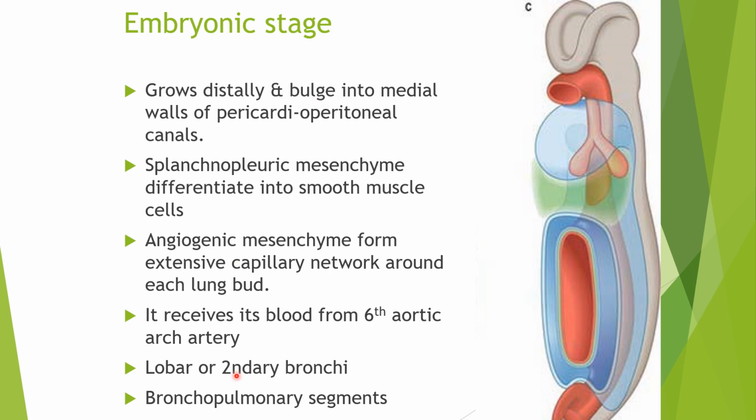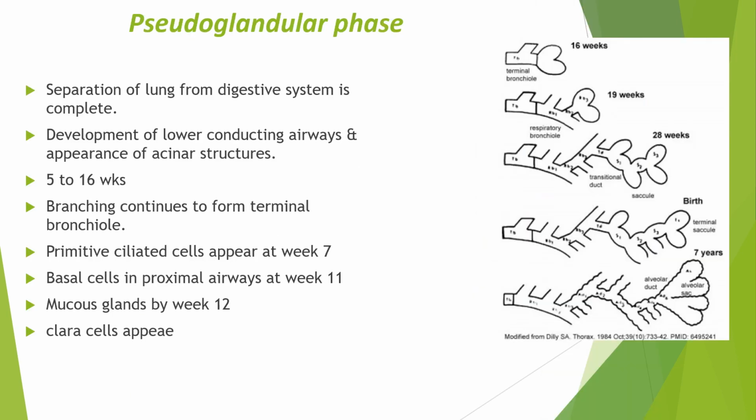In this embryonic stage, the lobar or secondary bronchi are formed, and the bronchopulmonary segments develop. So in the pseudoglandular phase, the separation of the lung from the digestive system is completed. At this stage, the development of the lower conducting airways and the appearance of acinar structures occur. This phase usually occurs at 5 to 16 weeks of gestation. The branching continues to form the terminal bronchiole.